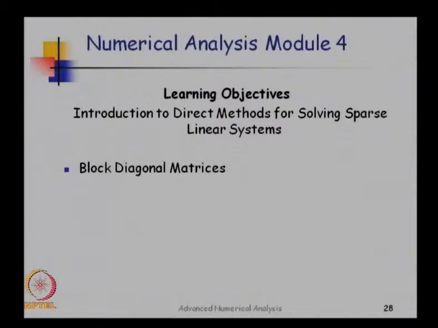You get a linear set of equations which are say 1000 cross 1000 or 10,000 cross 10,000, but this matrix may not be fully populated. It will have many zeros, and it is possible to take advantage of this structure and come up with special schemes. These are called schemes for sparse linear systems, and we are going to look at just a few of them. It's an iceberg, and we can only touch the tip of the iceberg.